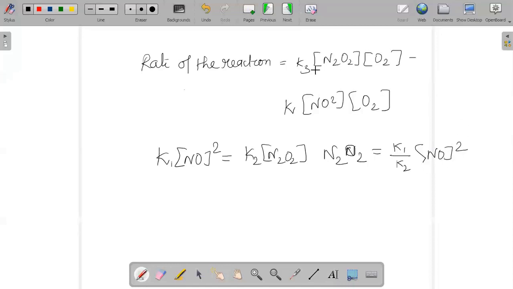So when we substitute in place of N2O2, you will get K3 into K1 by K2 into NO, and then of course we are having O2.